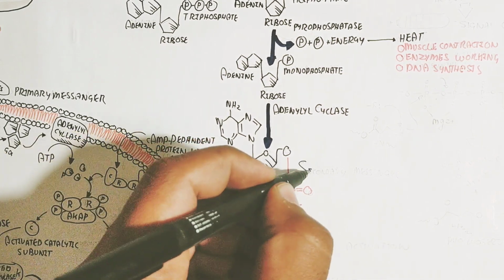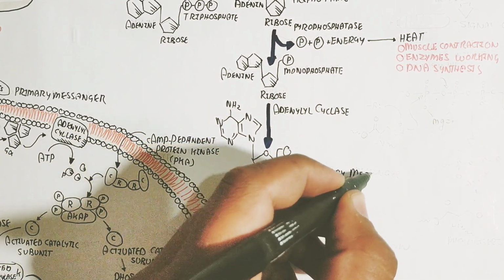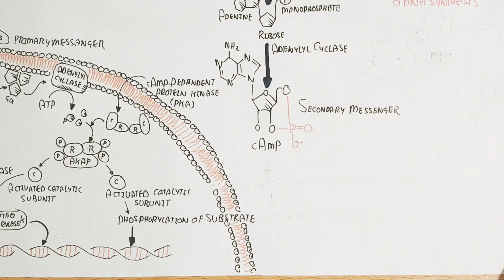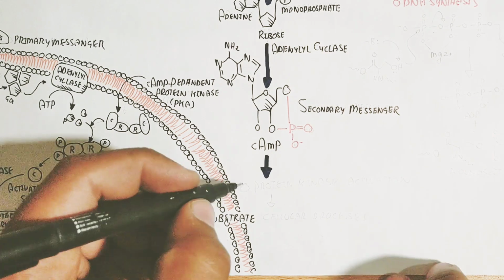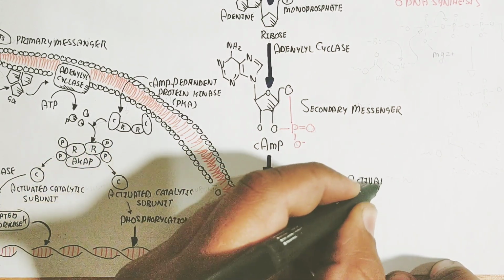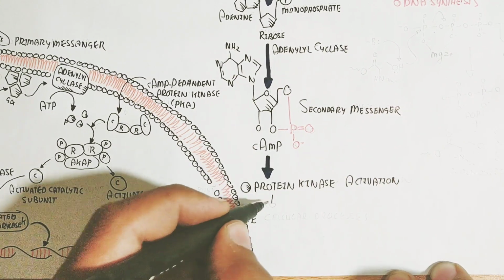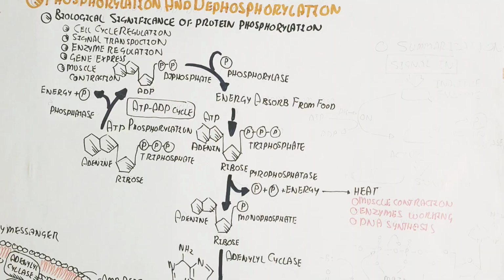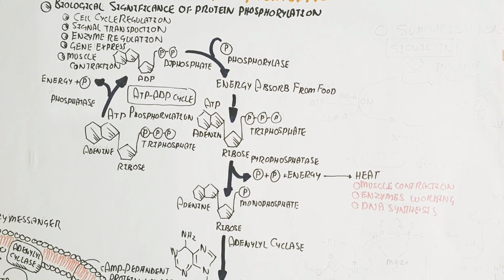Cyclic AMP is the secondary messenger and contains a cyclic phosphate attached with oxygen. This cyclic AMP will trigger protein kinase activation, leading to cellular processes like the response of the cell, because it is the secondary messenger after the ligand. So this is all you need to understand.